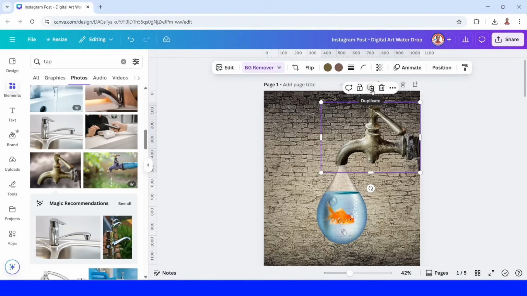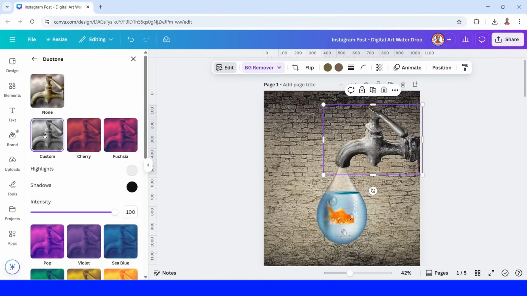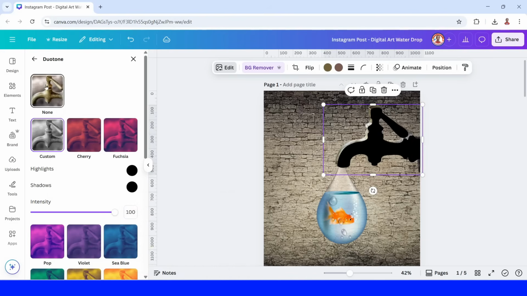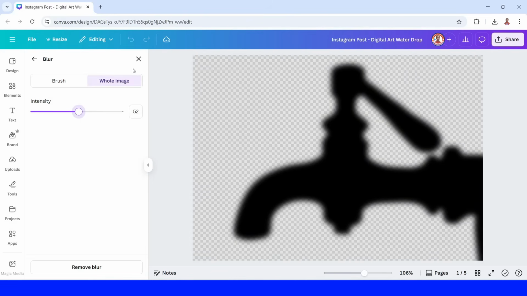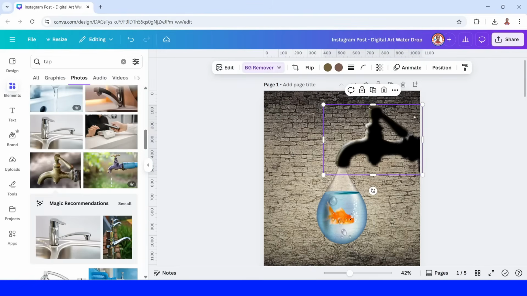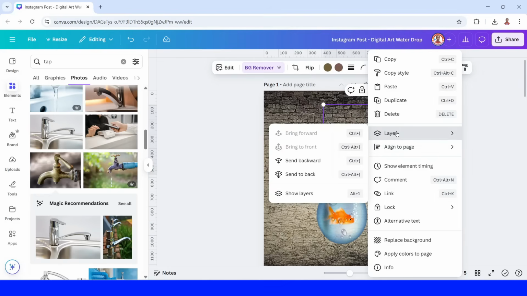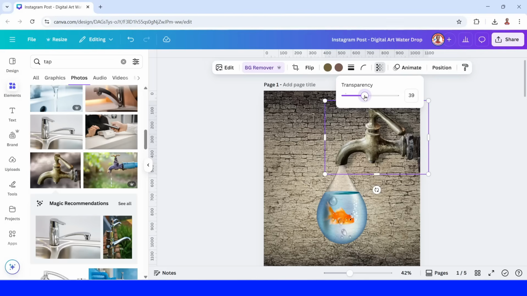Okay. And then duplicate. Go to edit, dual tone, custom, change highlight to black, shadow to black, wait until it becomes a check mark, and back, blur, whole image, intensity about 50 or more, and close, and then reduce the transparency, and send it to back, reduce transparency again, okay, alright.